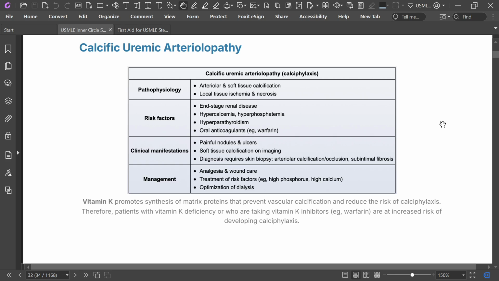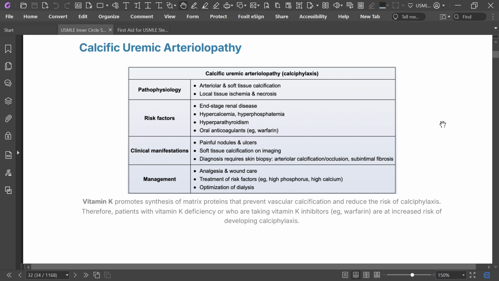Now I would like to discuss an atypical topic: calcific uremic arteriolopathy, or calciphylaxis. The pathophysiology is arteriolar and soft tissue calcification, local tissue ischemia, and necrosis.